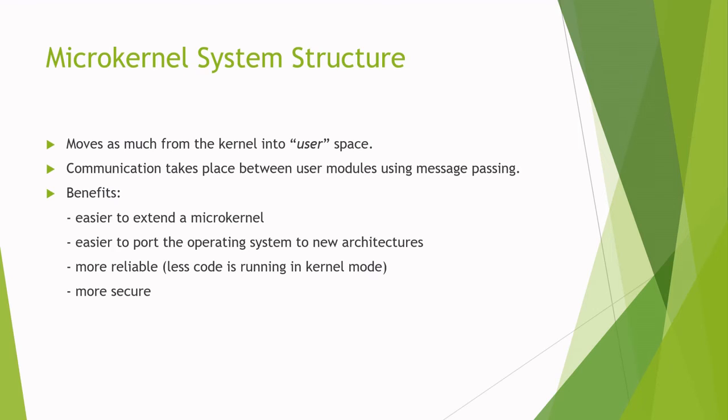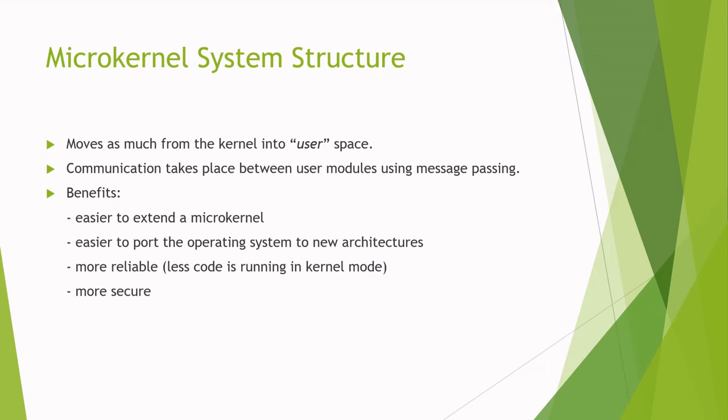All new services are added to user space and consequently do not require any modification of the kernel. When the kernel does not have to be modified, the changes tend to be fewer because the microkernel is a smaller kernel. The resulting operating system is easier to port from one hardware to another.